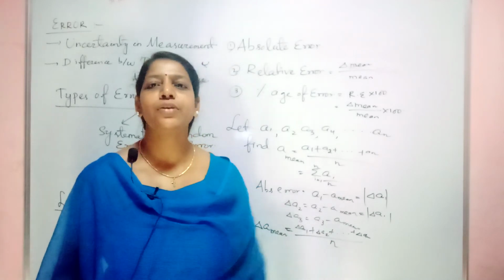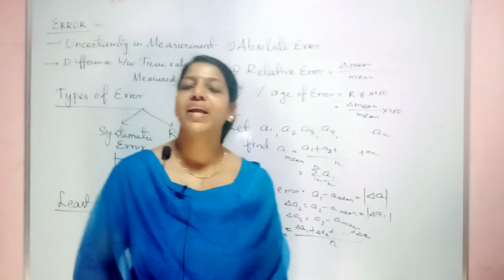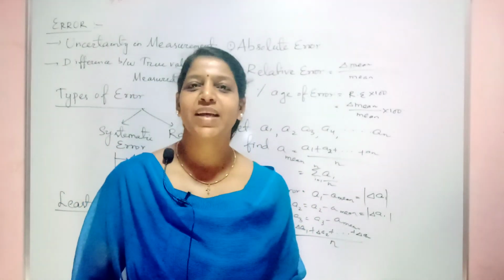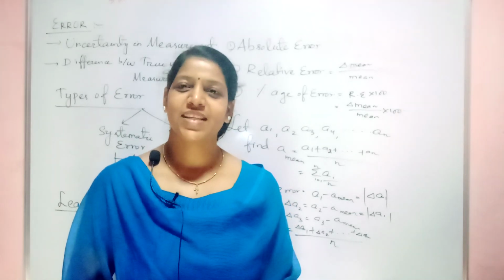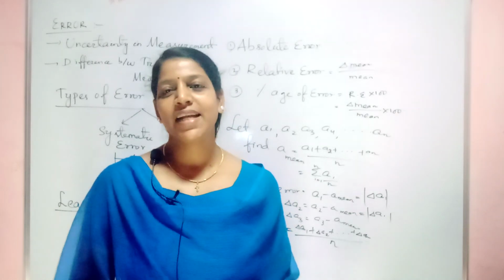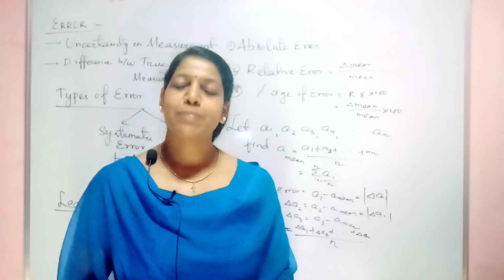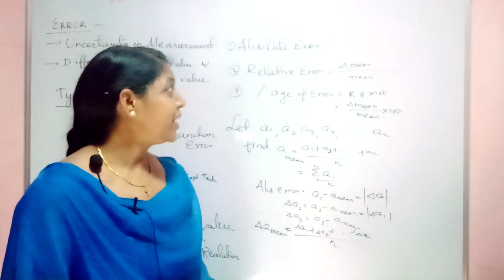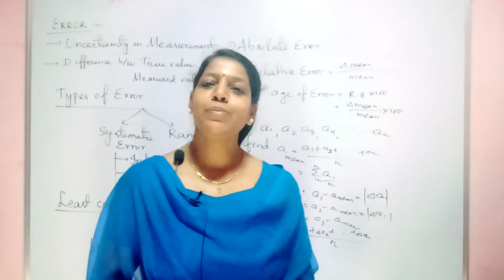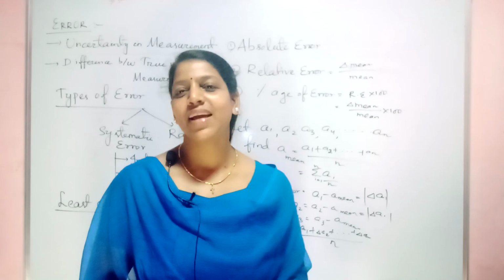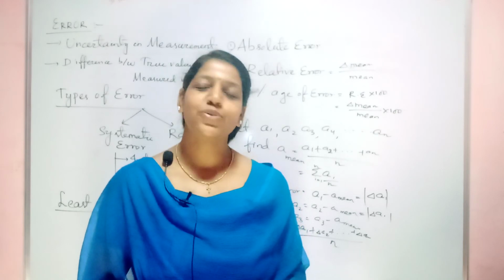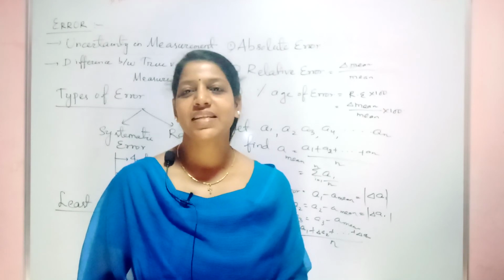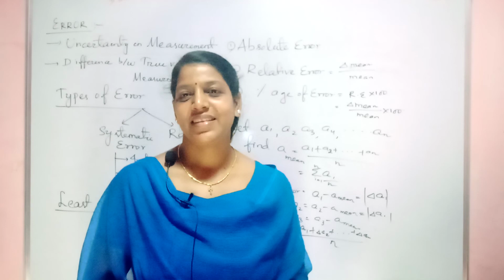Now once you find your absolute mean error, you have to find your relative error, that is your absolute mean error divided by the mean of the measurement. If you multiply with 100, that will give you the percentage of error. Is this clear? In my next video, I will upload a numerical associated with it, so that you will have very good clarity on how to find your absolute error, relative error and percentage of error.